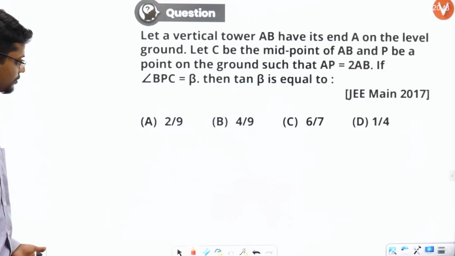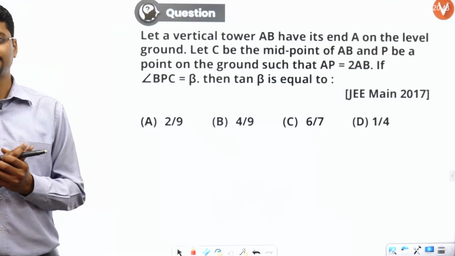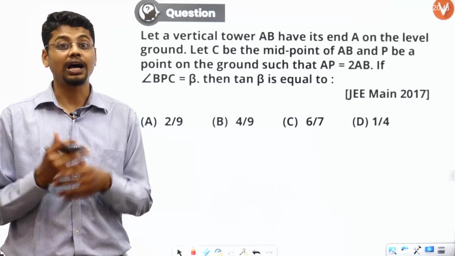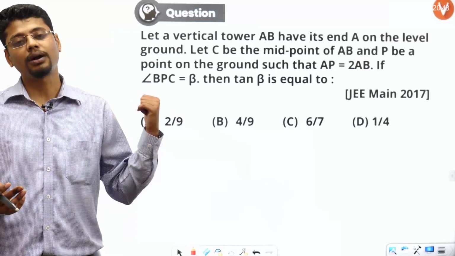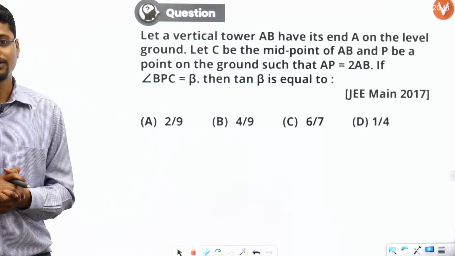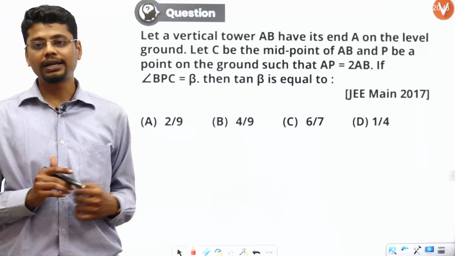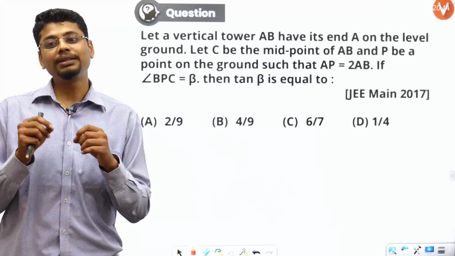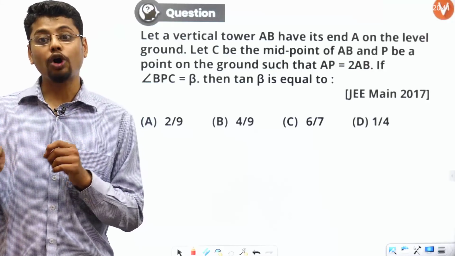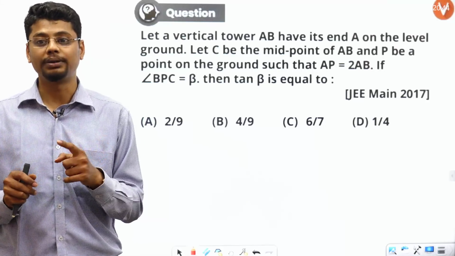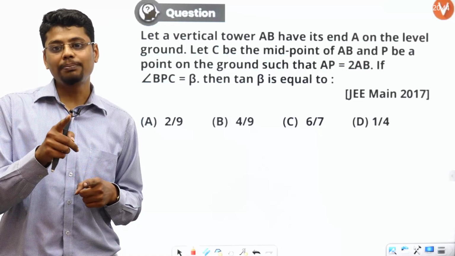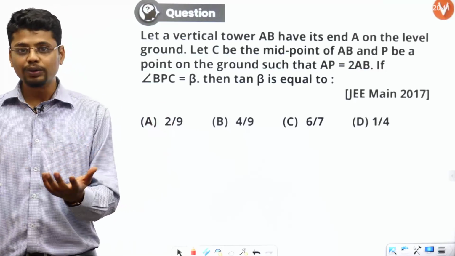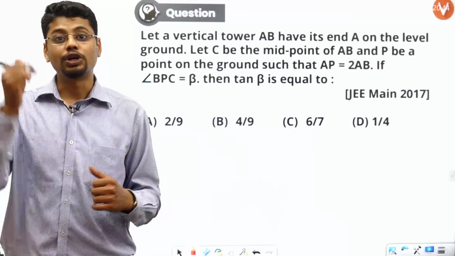So this question: let a vertical tower AB, it is similar to your height and distance problems. However, there is a use of compound angle here, that's why I have taken this question, especially tan A plus B. There is a vertical tower AB having its end A on level ground. Let C be the midpoint of AB and P be a point on the ground such that AP is equal to 2AB. Now if angle BPC is equal to beta, then I have been asked the value of tan beta. So let's first, as we do in heights and distances, draw the diagram.